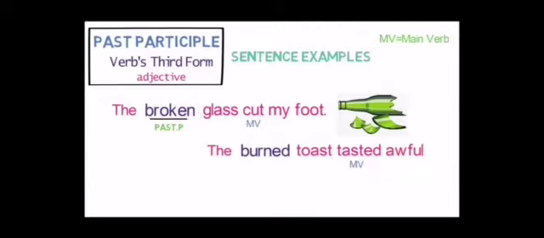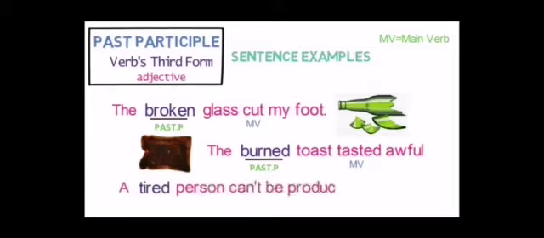The burnt toast tasted awful. Tasted is a main verb here. Burnt is a past participle as verb's third form, because we had used here third form of verb. And a tired person cannot be productive. Tired is again here past participle. It is used as verb's third form as an adjective, but cannot is a main verb here.